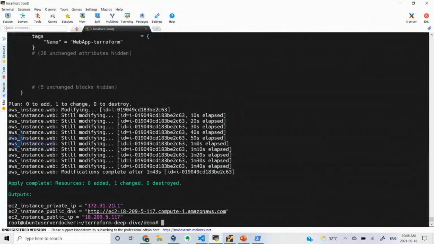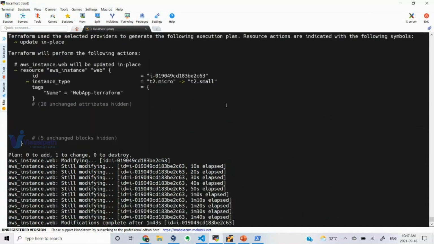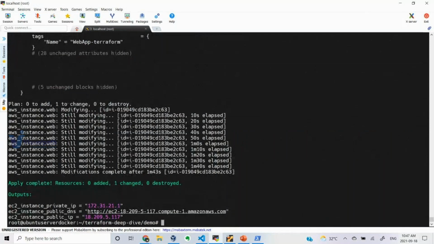So nothing will happen to your instance, whether you are running applications inside it or not. Maybe there will be a slight downtime. It might block IO operations or network operations at that specific point of time, and then it will allow the traffic flow or IO operations to continue. So that will happen. This is called updating.